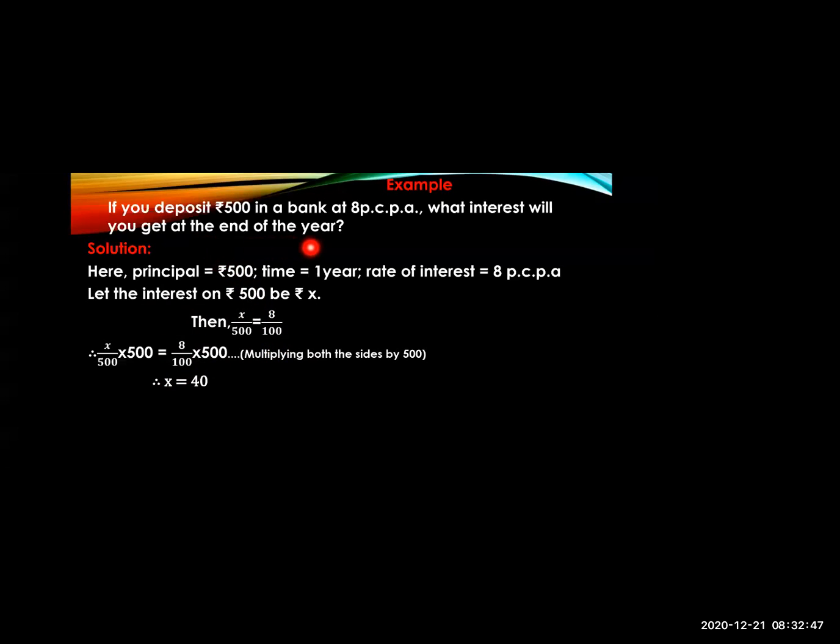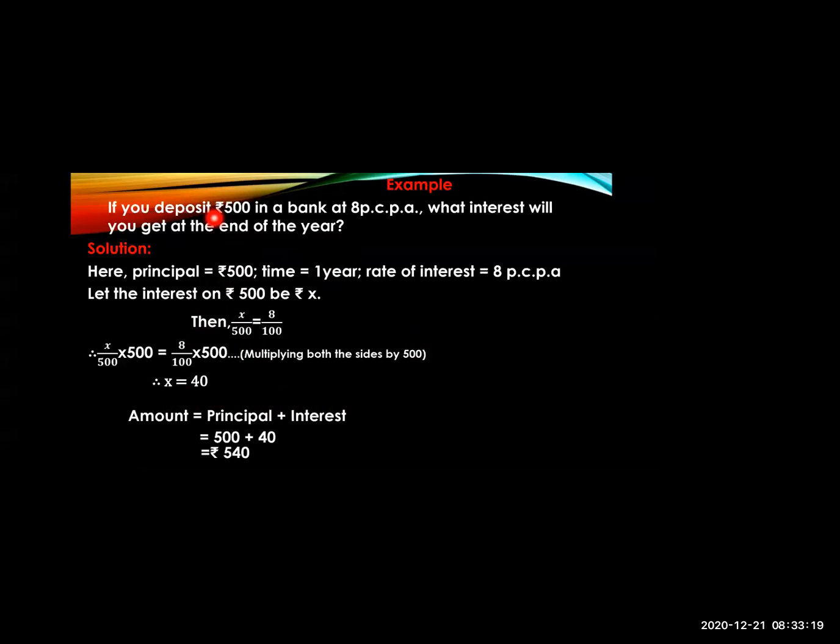Means at the end of the year, how much money will you get? Amount is equal to principal plus interest. The principal is 500 and the interest is 40. So 500 plus 40 is rupees 540. So at the end of the year, the amount you will get is rupees 540.